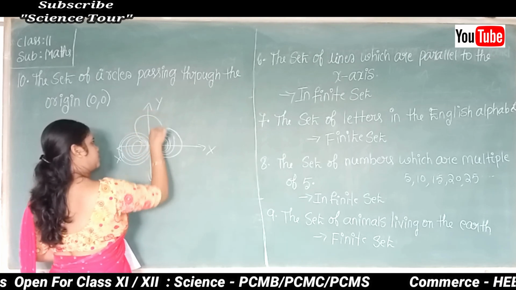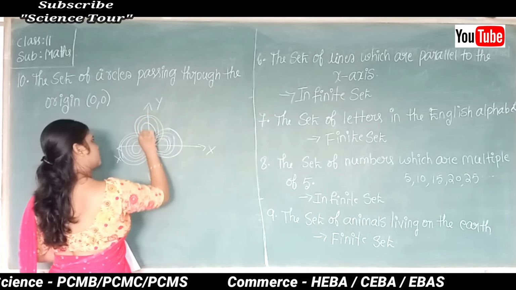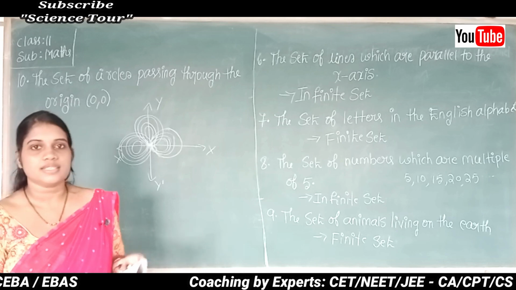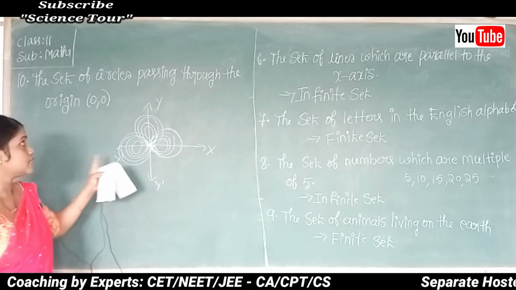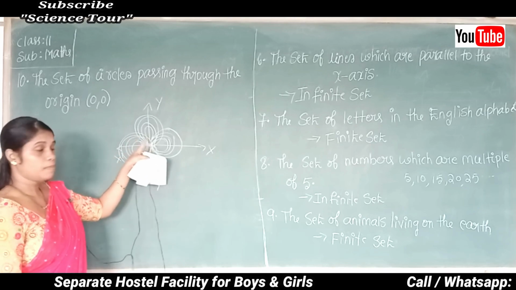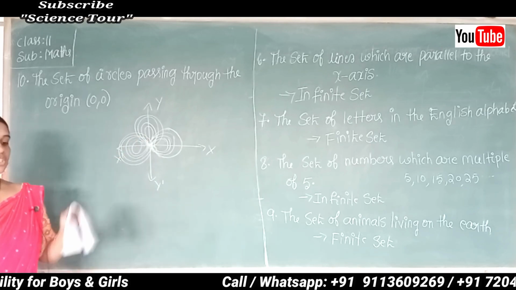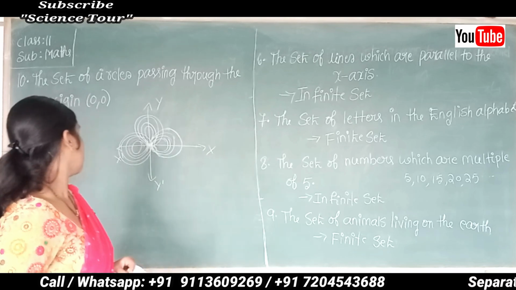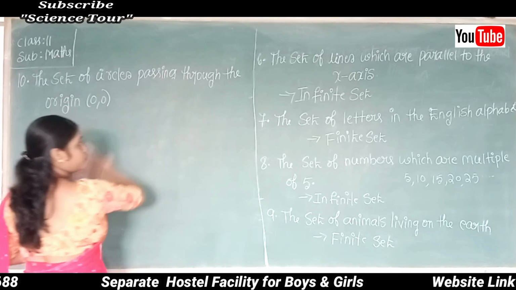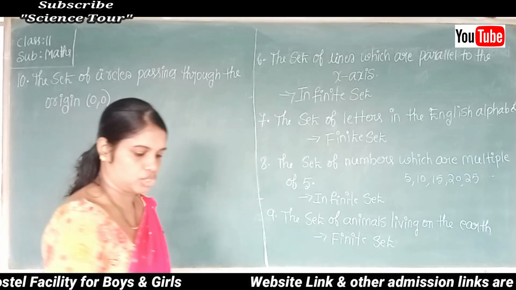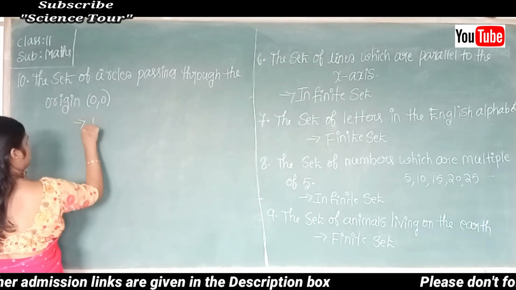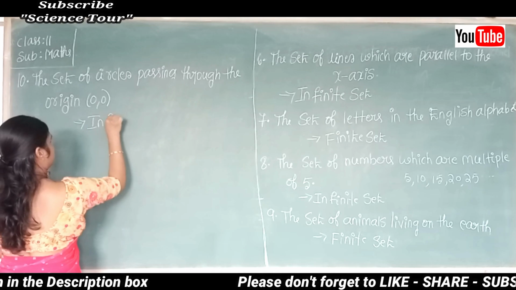So like this, how many circles can we draw? There are infinitely many circles we can draw, in such a way that the circle must pass through the origin, isn't it? So therefore, the 10th one, the set of circles passing through the origin, is an example for an infinite set.